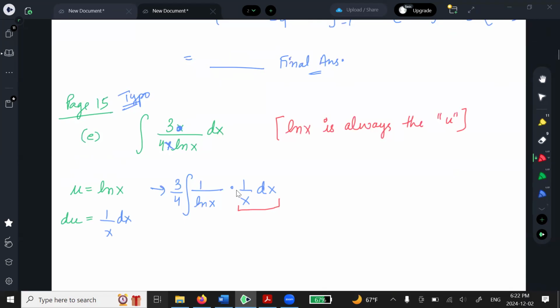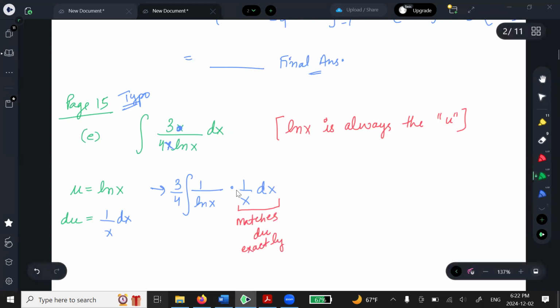Question? Yes. There's no need to balance because it matches du exactly. Right? This is matching exactly, so I don't need to balance. It's already perfect. Question? Oh, that's why I changed it. There was a typo. Did you see this typo? If the x is in the numerator, then you can't simplify this question at all. Okay? So x has to be in the bottom.